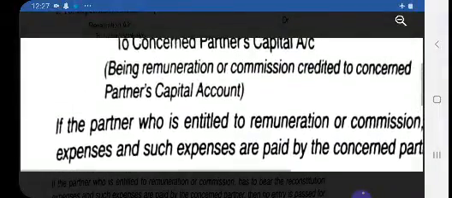And if the partner who is entitled to remuneration has to bear the reconstitution expenses, and such expenses are paid by the concerned partner, then no entry is passed for the expenses. So if the work is given to the concerned partner, the entry for expenses will not be passed; only for paying remuneration to the partner is an entry required, that is revaluation account debit to concerned partner's capital account.